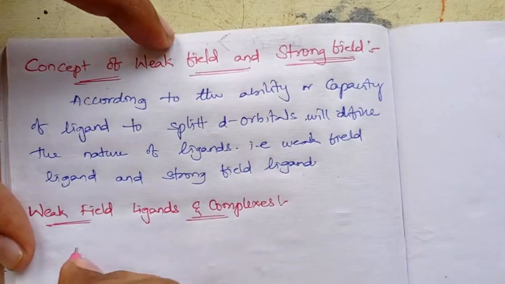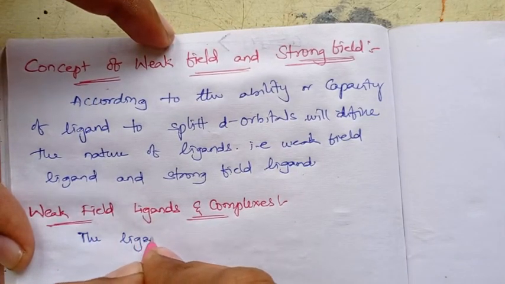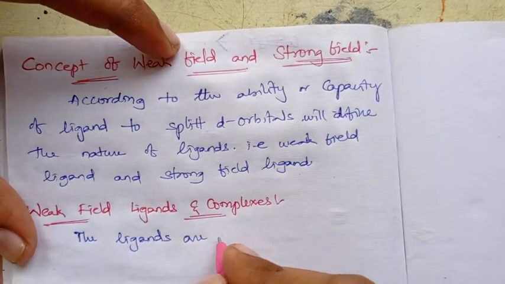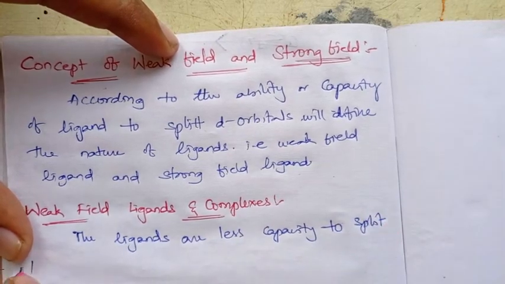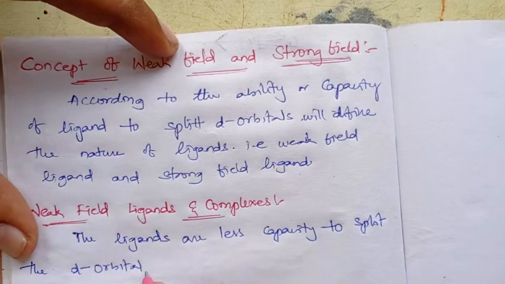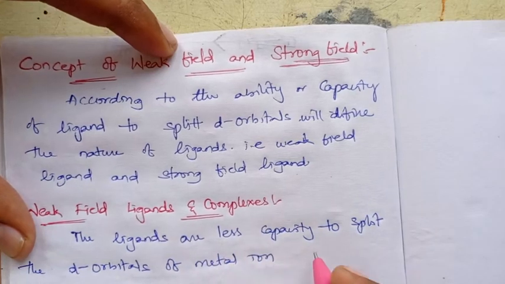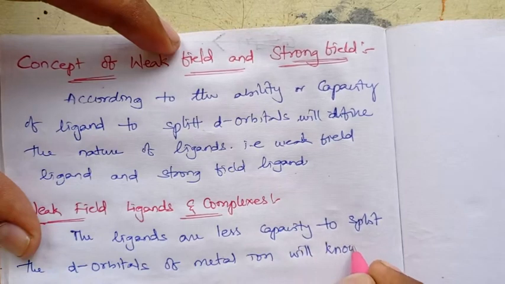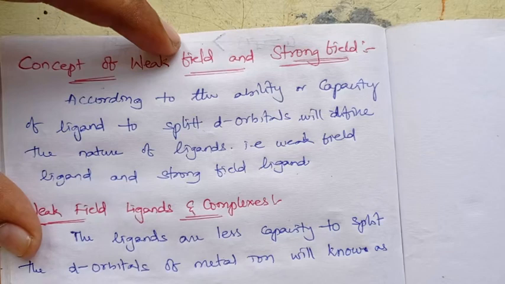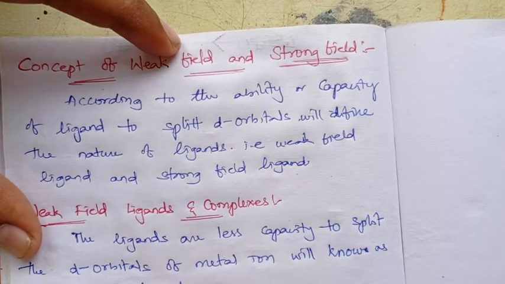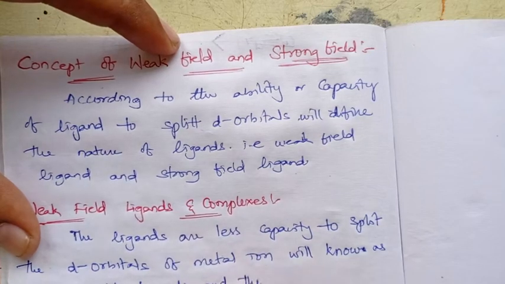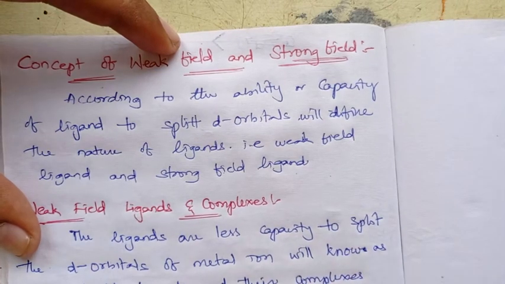In defining the weak field ligands, the ligands that have less capacity to split the d orbitals of the metal ion are known as weak field ligands, and their complexes are known as weak field complexes.